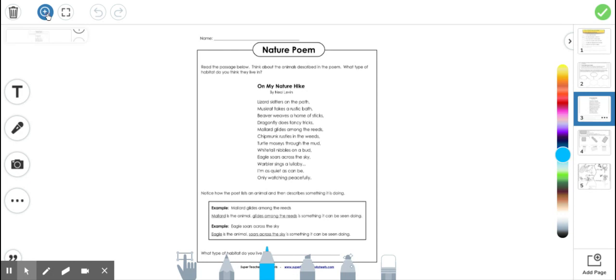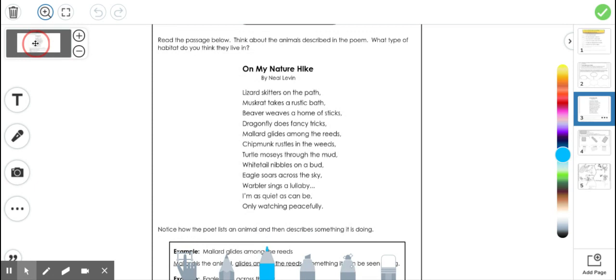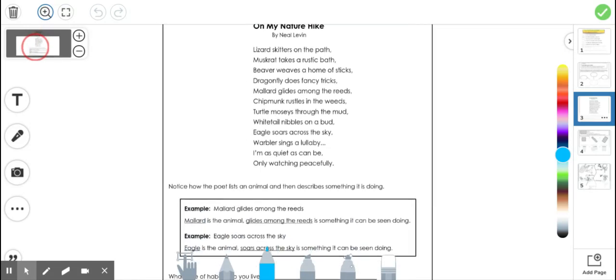Here's the second part of your writing/reading activity, and this one is a nature poem that they have written. So here's an example. It says, read the passage below. Think about the animals described in the poem and what type of habitat you think they live in. A lizard skitters on the path. A muskrat takes a rustic bath. Beavers weave a home of sticks. Dragonfly does fancy tricks. Mallard glides among the reeds. Chipmunk rustles in the weeds. Turtle moseys through the mud. Whitetail nibbles on a bud. Eagle soars across the sky. Wobbler sings a lullaby. I'm as quiet as can be, only watching peacefully.